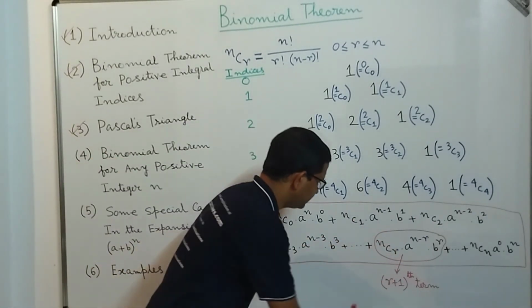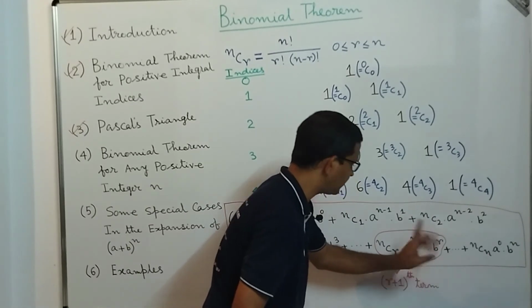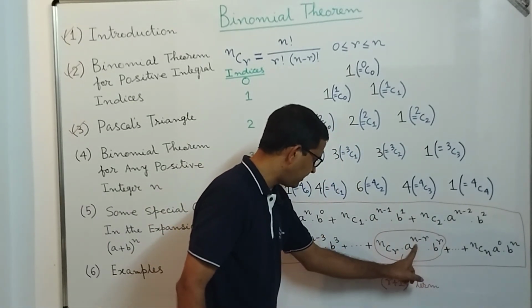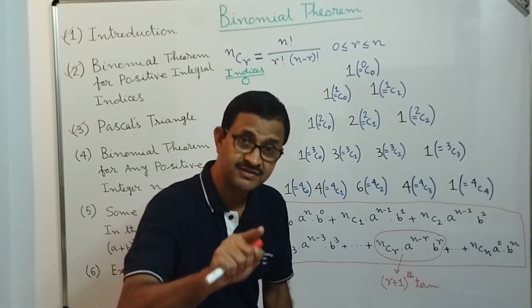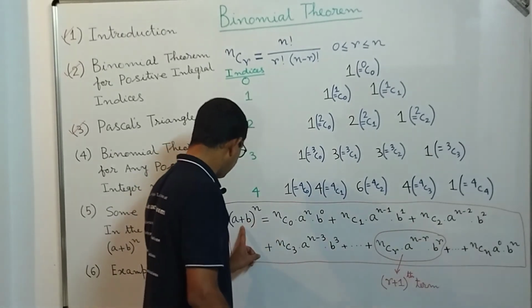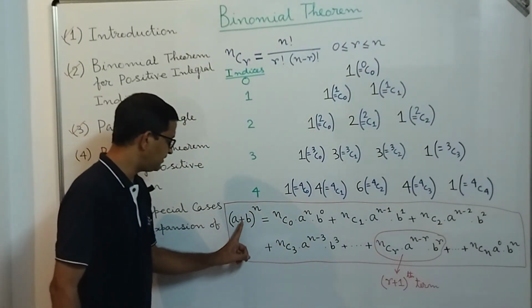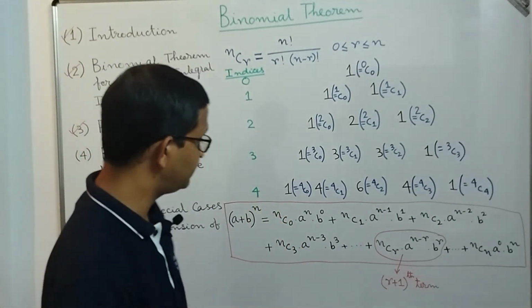Take the general term, the (r+1)th term, nCr into a^(n-r) into b^r. If you add the power of a, that is n minus r, with power of b, that is r, that means n minus r plus r, what do we get? n, equal to the power of (a + b). Correct? So these are the observations we get.